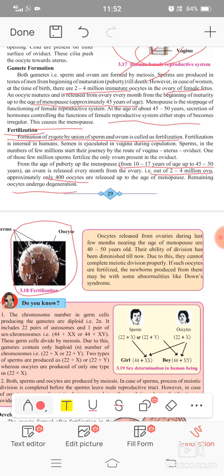Due to this, they cannot complete meiosis division properly. If such oocytes are fertilized, the newborn baby may have abnormalities like Down syndrome.